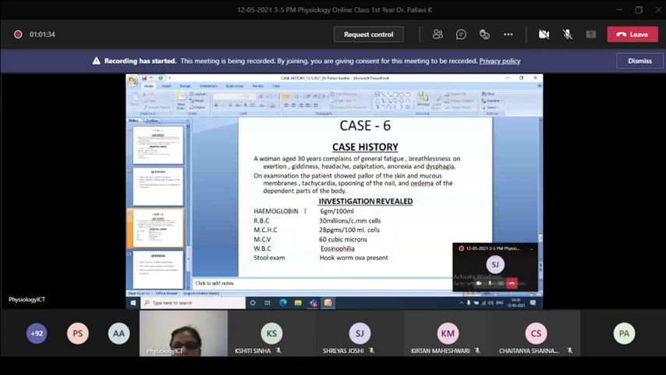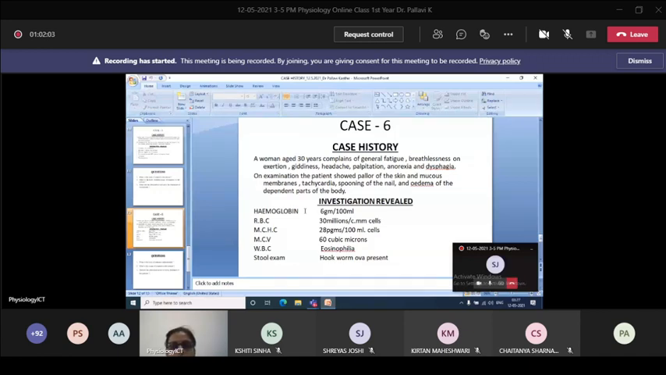Then the sixth one: a woman aged 30 years complains of general fatigue, breathlessness on exertion, giddiness, headache, palpitation, anorexia and dysphagia. On examination, the patient showed pallor of the skin and mucous membrane, tachycardia, spooning of the nails, edema of the dependent parts of the body.